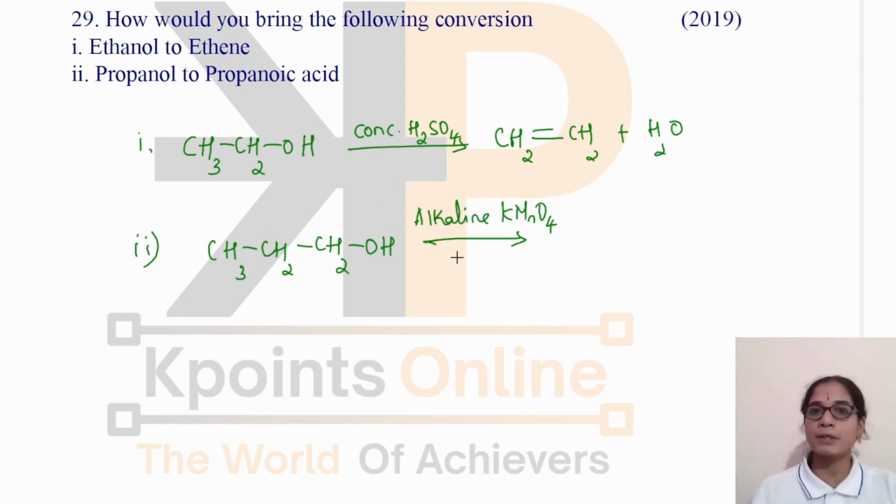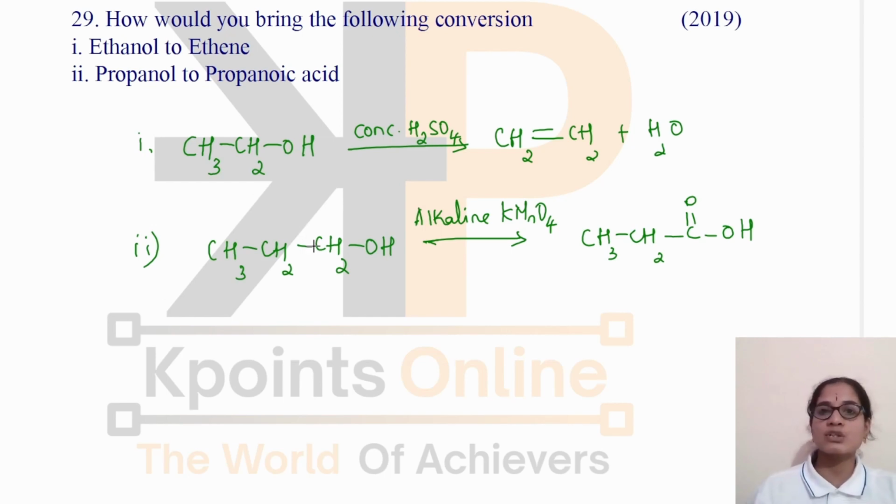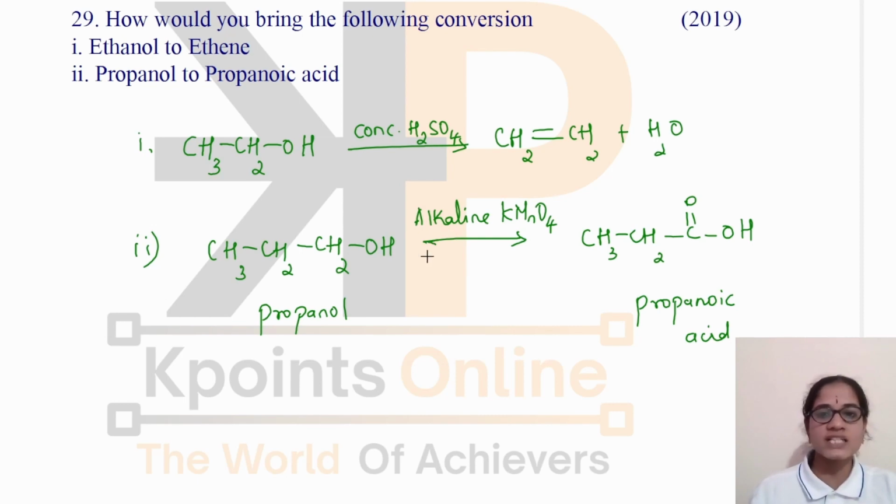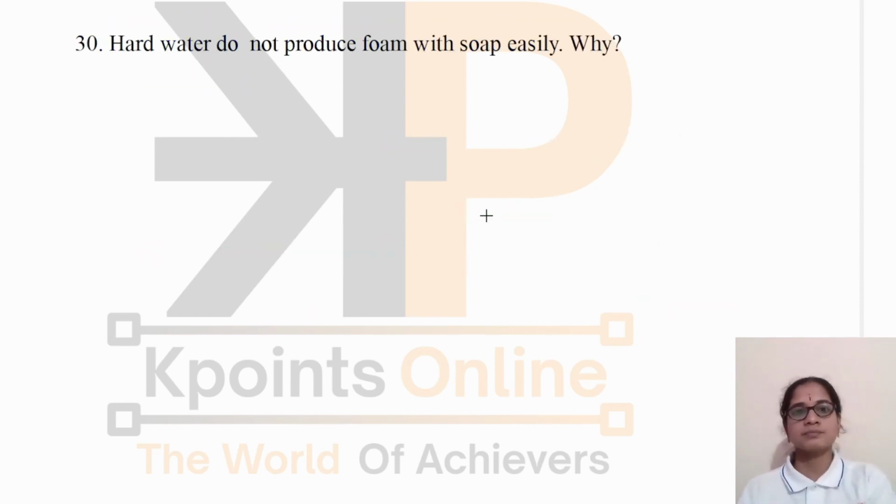It will convert propanol to propanoic acid, CH3CH2COOH, and that acid is formed which has the same number of carbon atoms as the alcohol. This is propanol. This is propanoic acid. And the very important agent needed for this reaction is the oxidizing agent. This is an oxidation reaction.